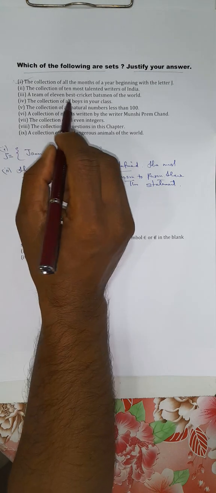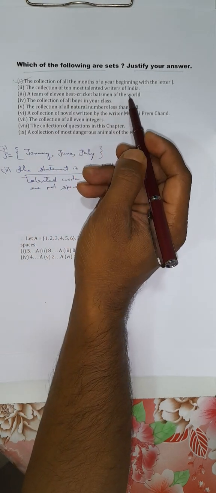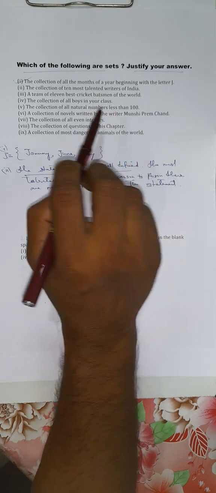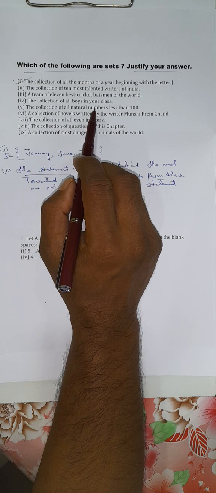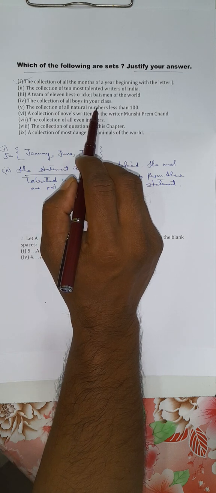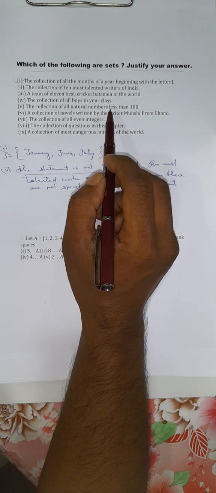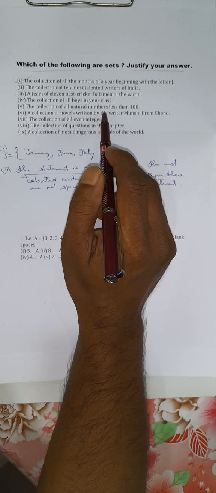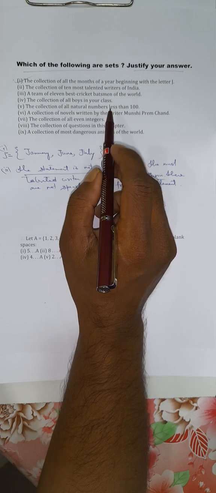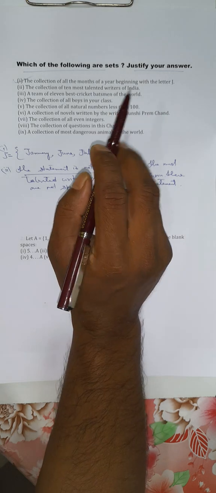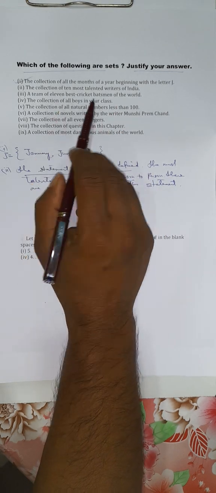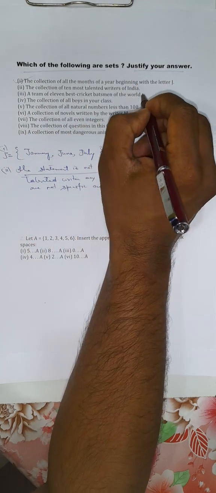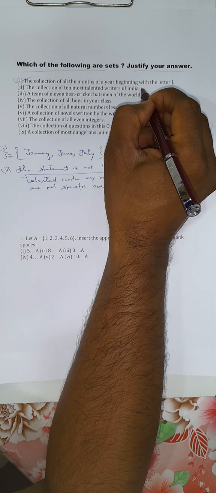Statement 3. A team of 11 best cricket batsmen in the world. Now the best cricket batsman, this statement is also not well defined, because the best cricket batsman for selectors depends on the person, right? So the batsman who is most talented for me may not be most talented for some other people. So you cannot give a specific, distinct reply for this statement. So it is not a set. This is also not a set.